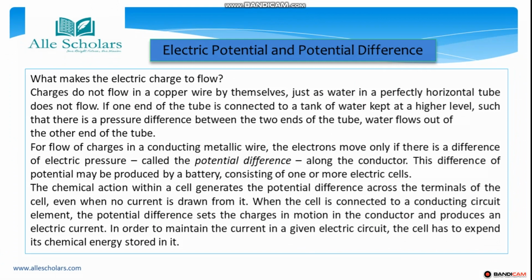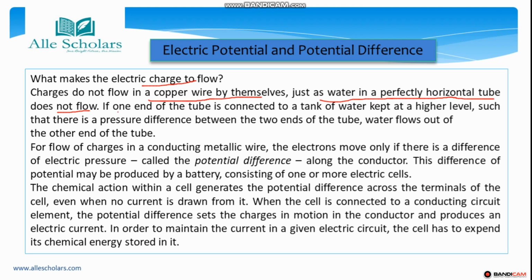Next comes the electric potential or potential difference. So what makes the electric charge flow? Charges do not flow in a copper wire by themselves, just as water does not. Just take an example of how water flows. We will consider charges by taking a reference of the flow of water. In the case of water, if a perfectly horizontal tube is there, water does not flow.